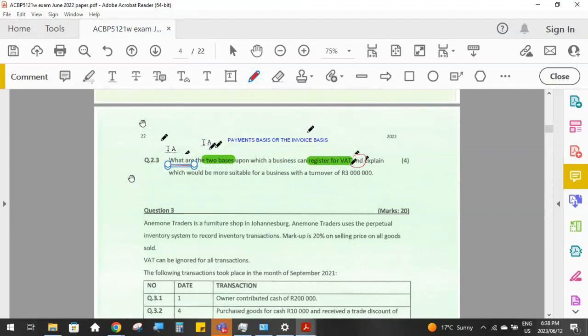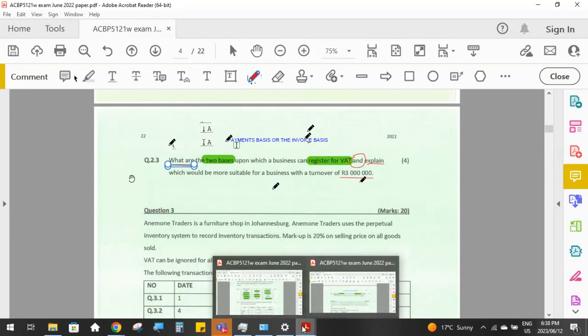And there was also, explain which would be more suitable for a business that has a turnover of 3 million rand. So a business of that size, should they preferably register on the payments basis, or should they preferably register on the invoice basis? So they say explain which would be more suitable. So obviously you have to decide which one, and you have to give a reason why you decided that particular basis was more suitable.